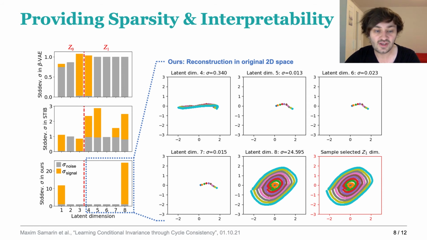And if we now fix 10 different values in the Z0 property subspace, which is the same as saying that we fix 10 different property values, which are depicted in the different colors on the right, and we now sample in the selected 8th latent dimension, we see that this traversal reconstructs the full ellipse curves. And the bottom right corner plot samples in all selected Z1 dimensions. As we only select one dimension, this is exactly the same plot as on the left.